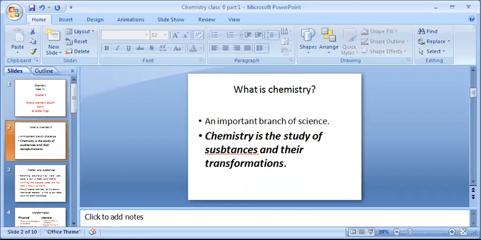So let's start today. What is chemistry? First of all, as I have told you earlier, it is an important branch of science. Science, which you were studying in class 5th, is now divided into physics, chemistry, and biology. We are going to study chemistry. So, what is chemistry? Chemistry is the study of substances and their transformations. Substances transform, and the study of it is known as chemistry. So you should remember the definition of chemistry. Chemistry is the study of substances and their transformation.